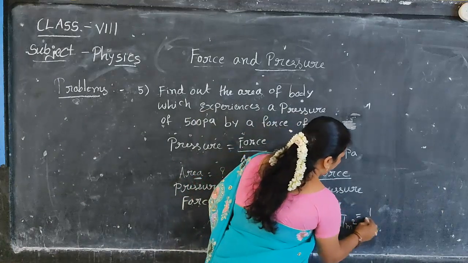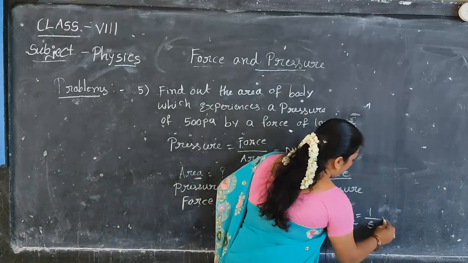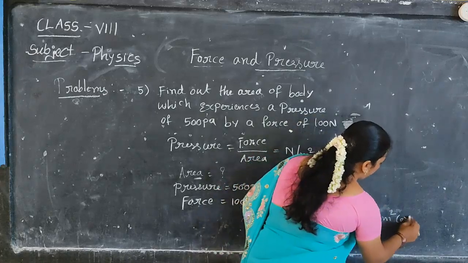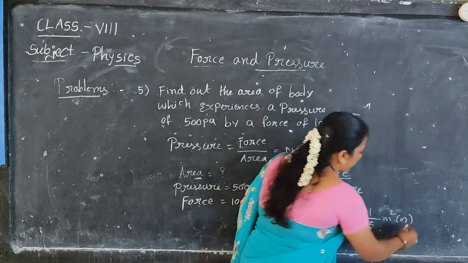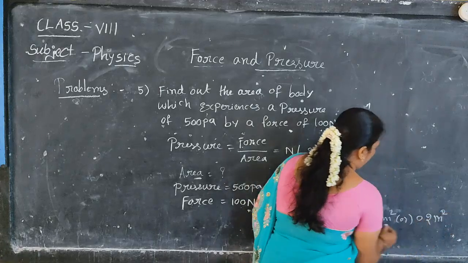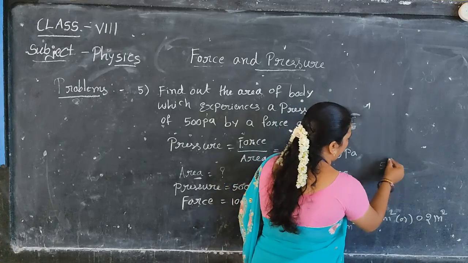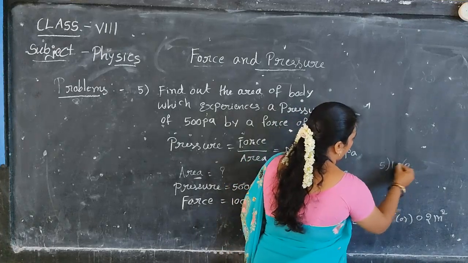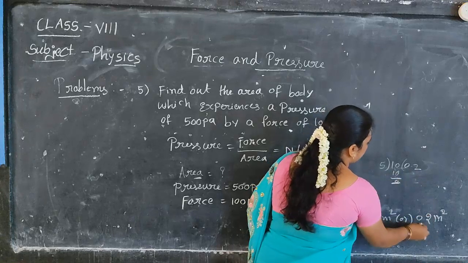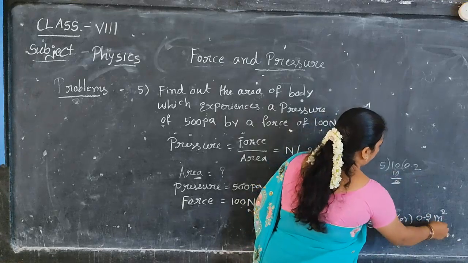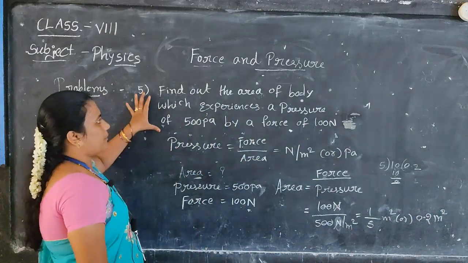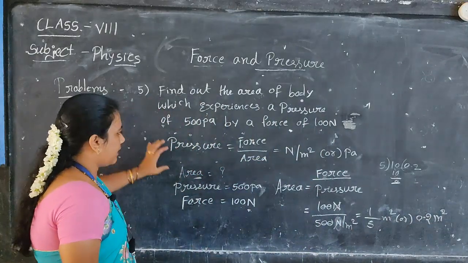So we will get 1 by 5 meter square, or we can also write it as 0.2 meter square. How do we get 0.2? With 5 table: 5 ones are 5, 5 twos are 10, so we will get the answer 0.2 meter square.